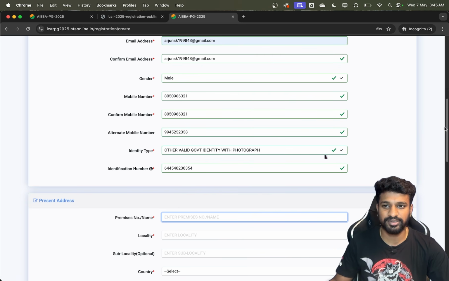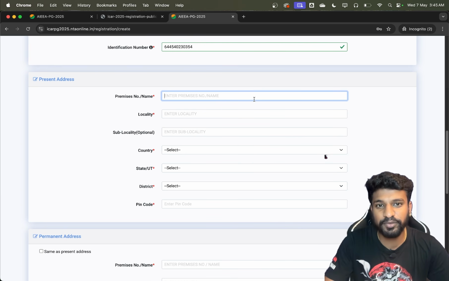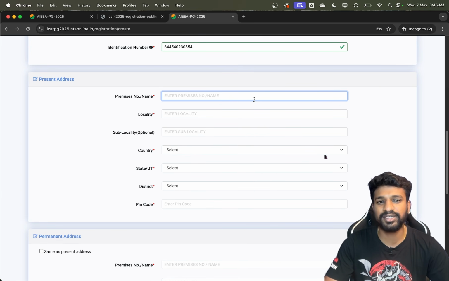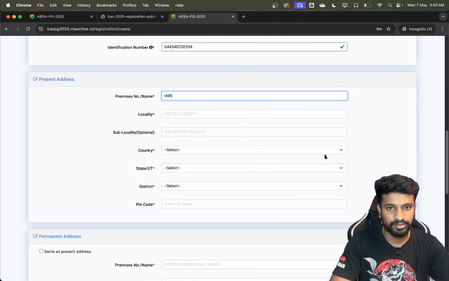Next is about the address. Wherever you are staying right now, you can enter the address, no problem. Irrespective of which center you are applying to, it doesn't matter. You can enter the address where you are currently staying. You can either give the permanent address here, or you can give the current address of the hostel. Anything is fine, no problem at all. But give a correct address.